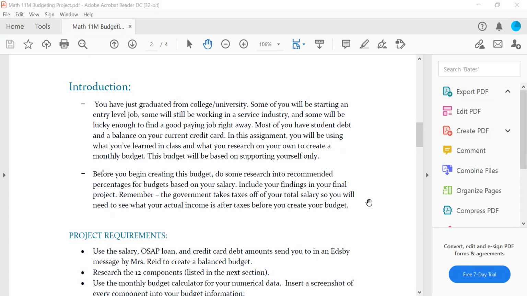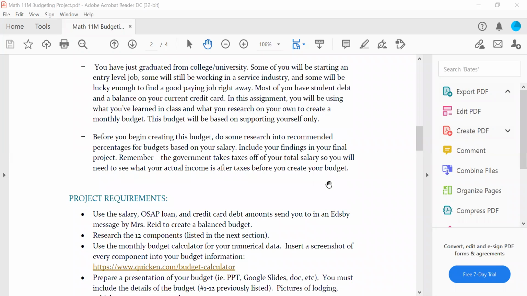Most of you have student debt and a balance on your credit card because of being in college or university. In this assignment, you're going to be using what you've learned in class to research a monthly budget. This budget is used to support only yourself. Okay, so you're not going to have dependents, and you do need to completely support yourself. So you can't live with your parents.